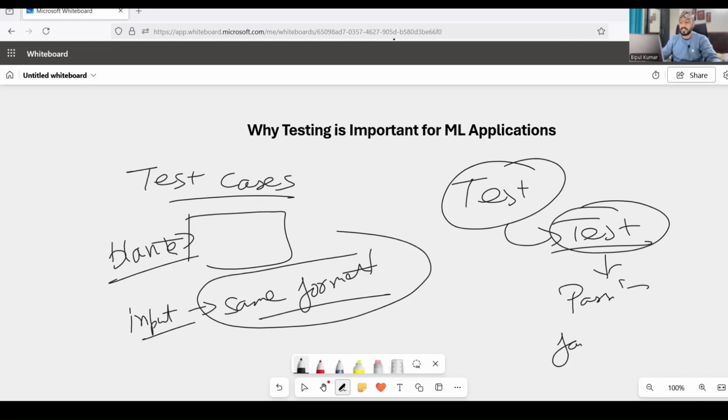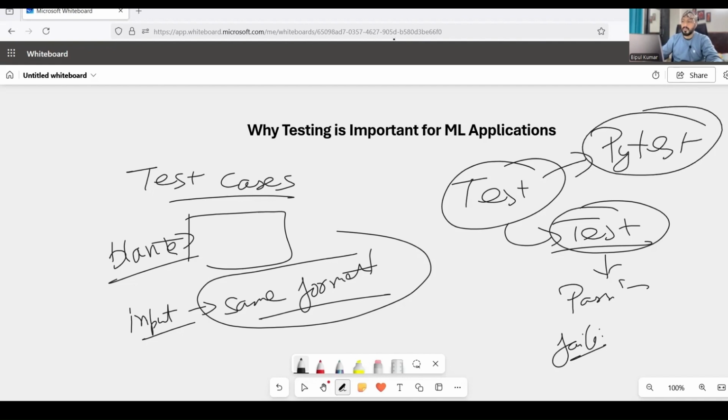Always, for all the test cases that I'm going to write, I want my application to pass them, right? So we have to verify it through our testing file, and the testing file can be created with the help of a Python module called Pytest. So we will see this Pytest module and how we can write the test cases.